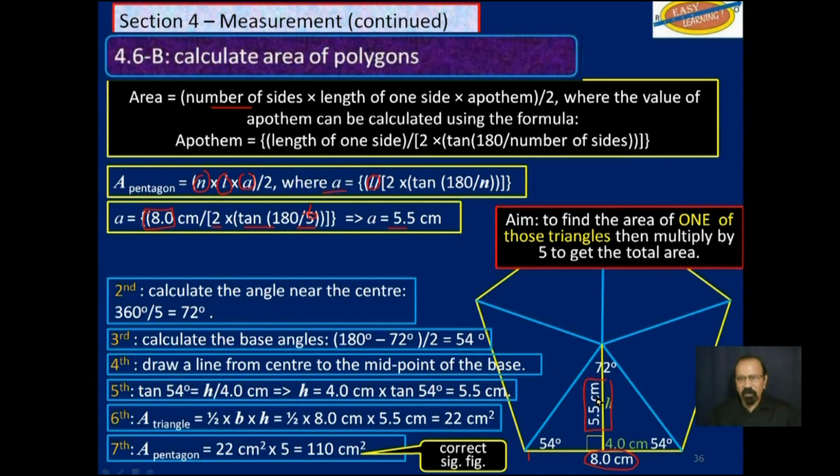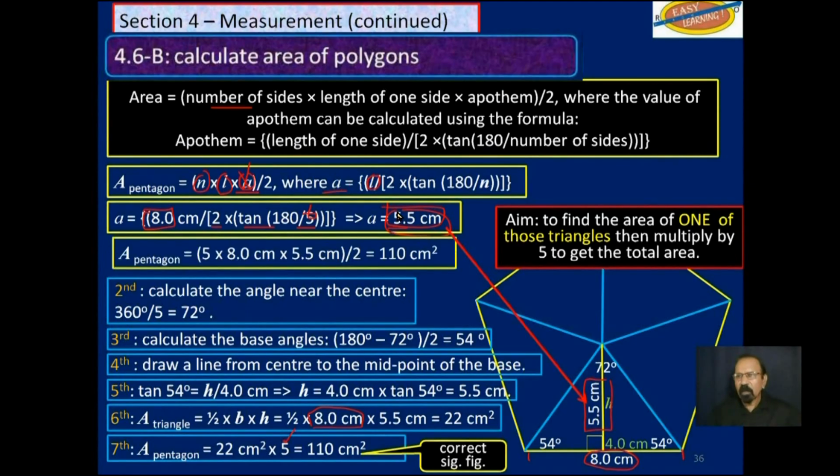That's the height of this triangle, and this is the base. So as I said, once you find this, we take that 5.5, substitute it in here, and notice what we are doing. We're multiplying 5, that's n, by the length of one side, which is 8, by the apothem, which is this. If we do that, we get 110 square centimeters, which is the same answer we had down here.